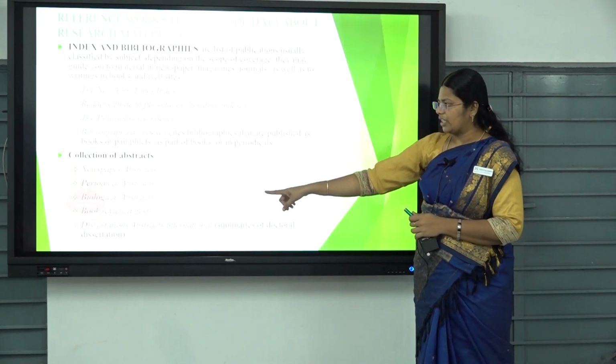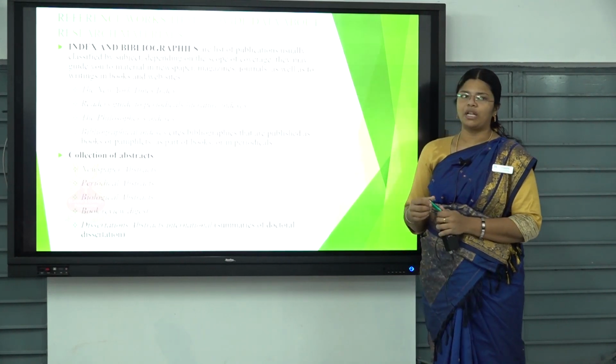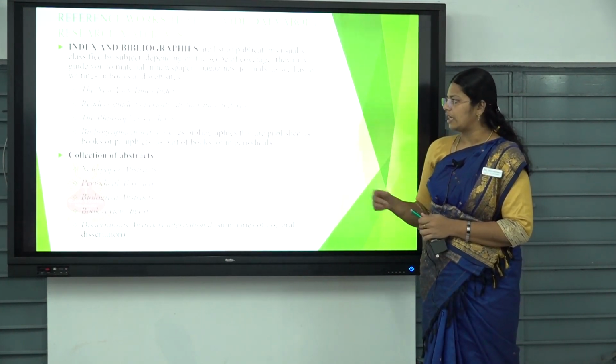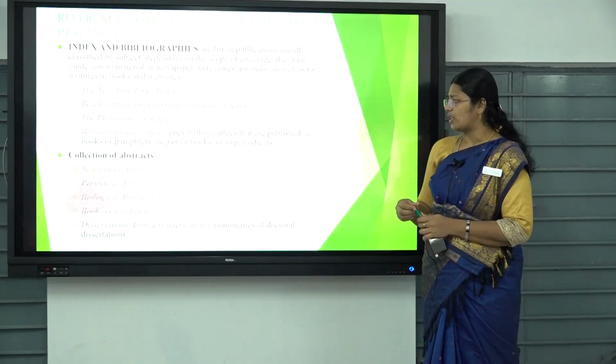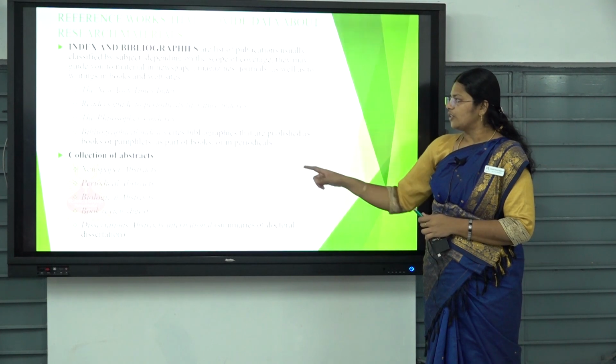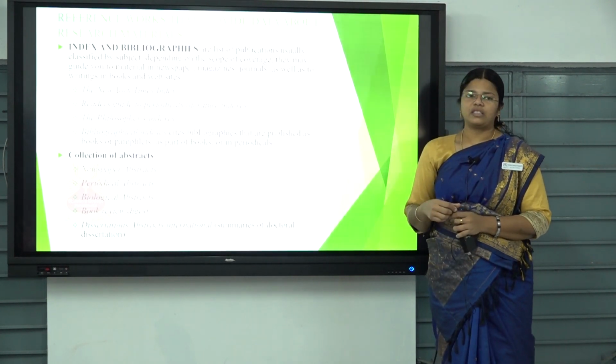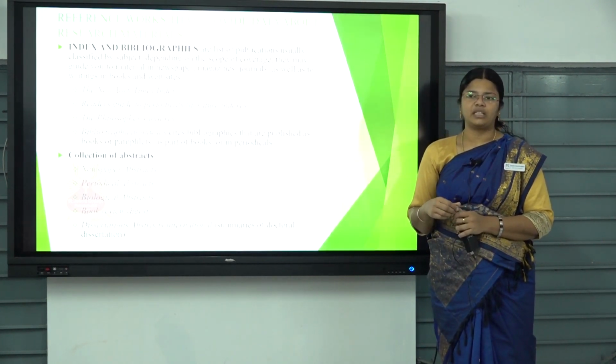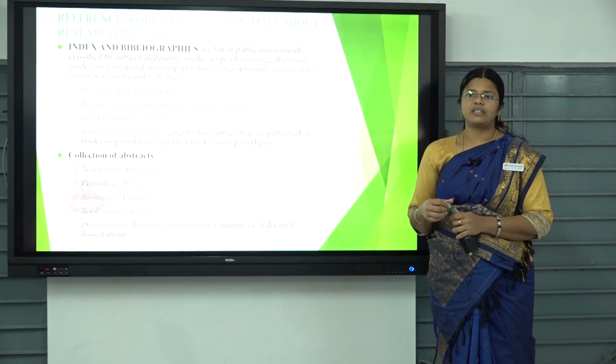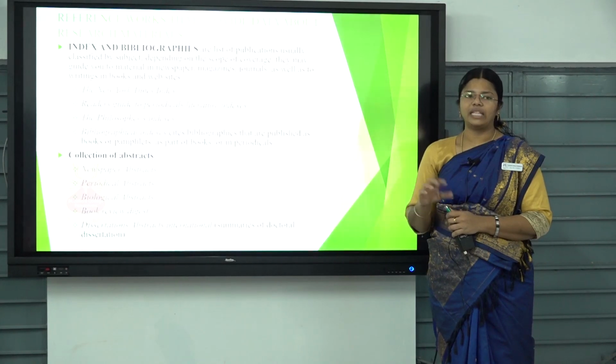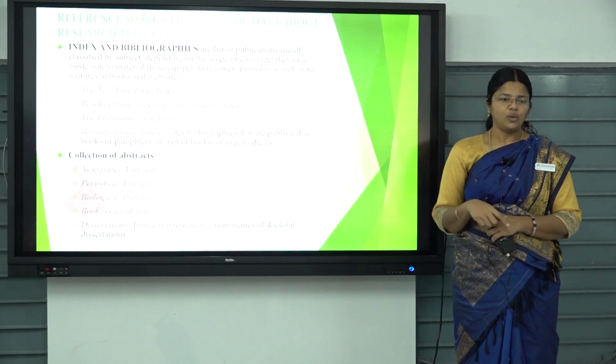Okay. And then collection of abstracts: newspaper abstracts, periodical abstracts, biological abstracts and book review digest, and also dissertation abstracts. So in newspaper abstracts, you will have certain information, for example certain happenings which may not be included in the print material, but will be available as newspaper cuttings.